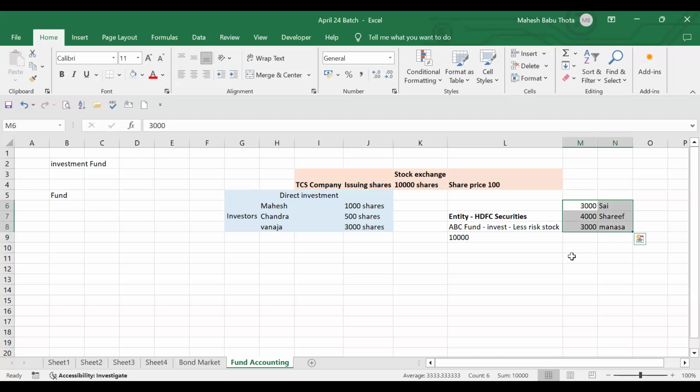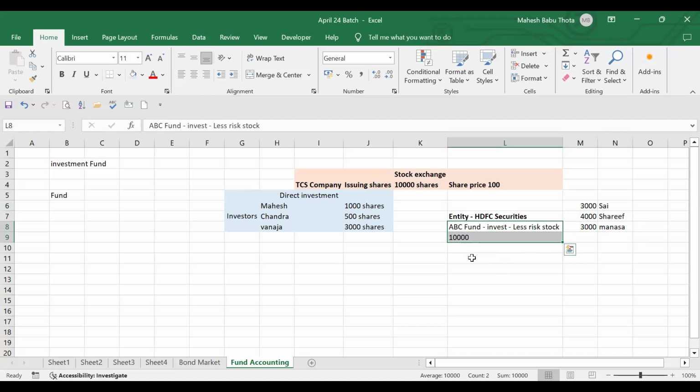Yes, that's why they charge some fees. That's why they're keeping a minimum amount. We need at least this much amount to start investing on behalf of you. So they're giving a cap: 10,000 we need. Once we receive 10,000, we'll start investing. So these three contributed capital, and this ABC fund started investing.